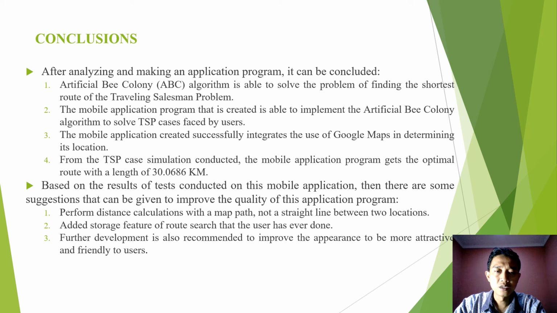The mobile application successfully integrates and uses Google Map in determining its location. And then from the TSP simulation conducted, the mobile application program gets the optimal route with a length of 60.8 kilometers, based on the result of the test conducted on the mobile application.